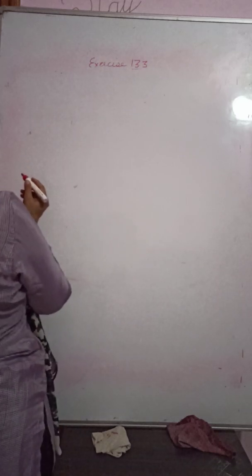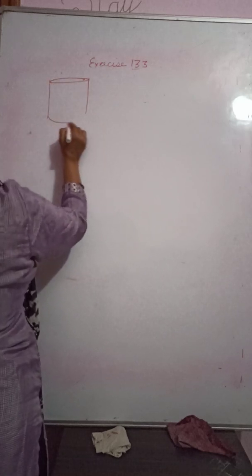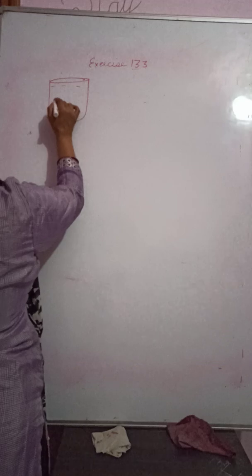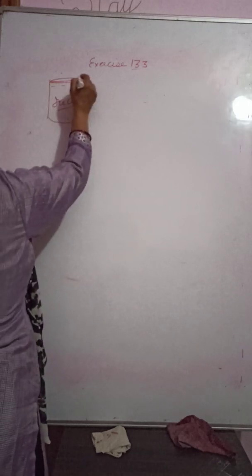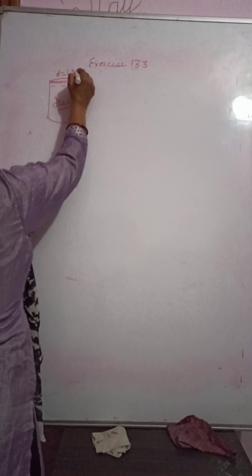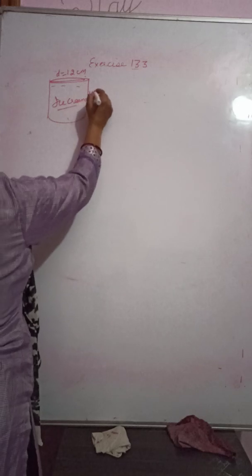We have a cylindrical shaped container, and it is full of ice cream. It has diameter 12 centimeter and height is 15 centimeter.